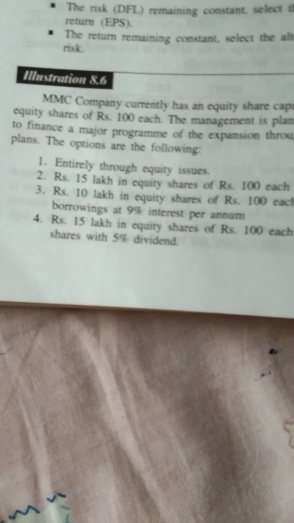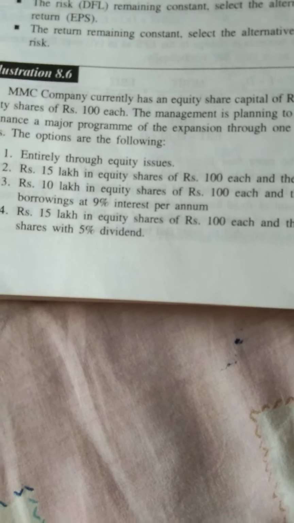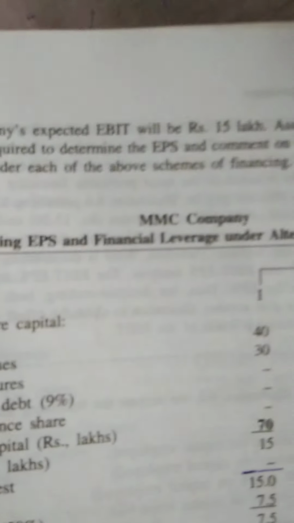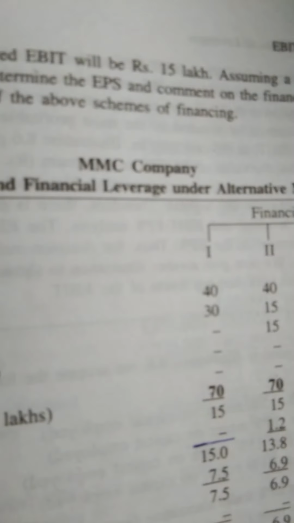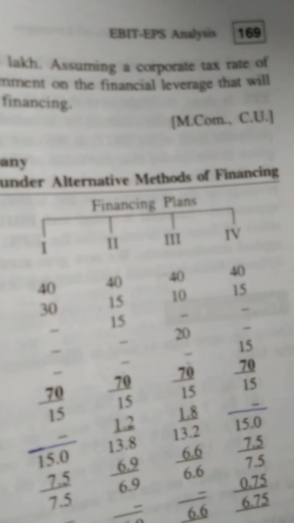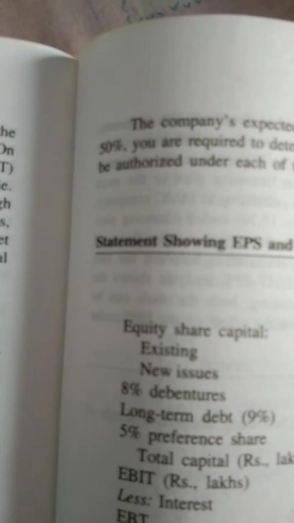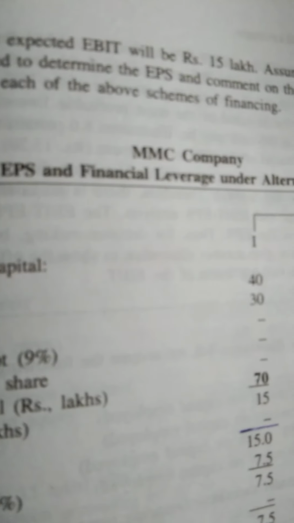Number 3, rupees 10 lakh in equity shares of rupees 100 each and the balance through long term borrowing at 9% interest per annum. Number 4, rupees 15 lakhs in equity shares of rupees 100 each and the balance through preference shares with 5% dividend. The company's expected EBIT will be rupees 15 lakhs. Assuming a corporate tax rate of 50%, you are required to determine the EPS and comment on the financial leverage that will be authorized under each of the above schemes of financing.